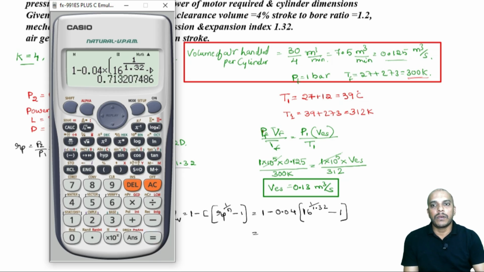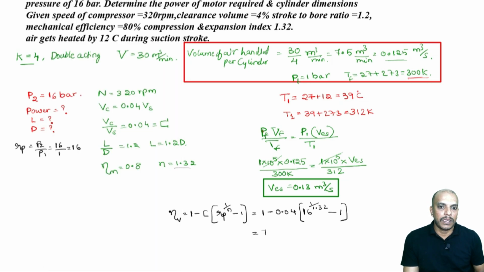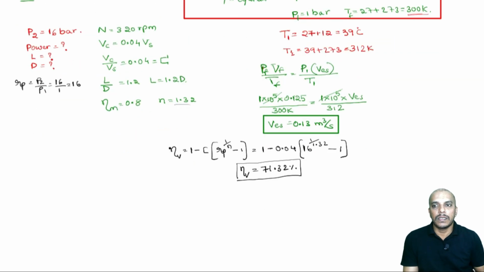So, that will be 71.32 percent. This is our volumetric efficiency. Now, let us use this volumetric efficiency, which is equal to VES by Vs. Volumetric efficiency is 0.7132. This must be equal to 0.13 divided by Vs.